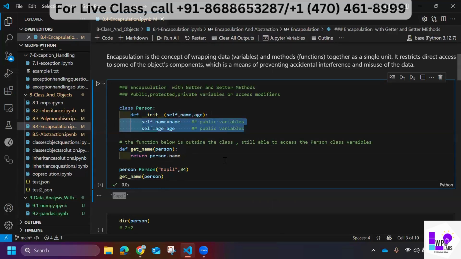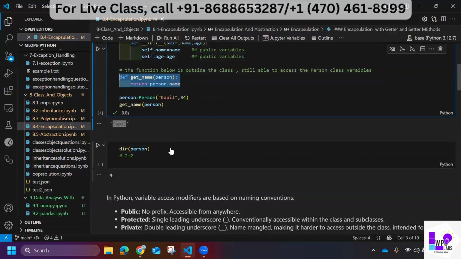Because these are public variables. Publicly available things are available to everyone, right? So these are public variables. That's why even the function outside of the class is able to access the variables.